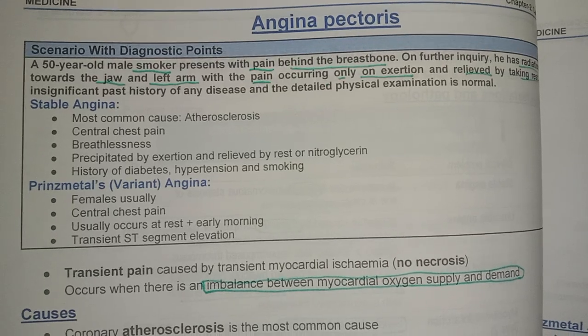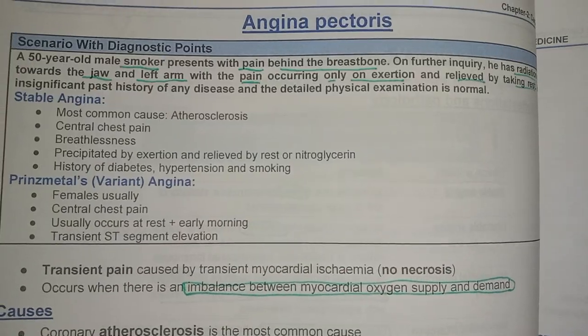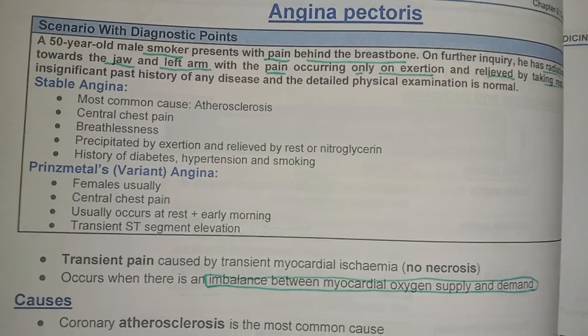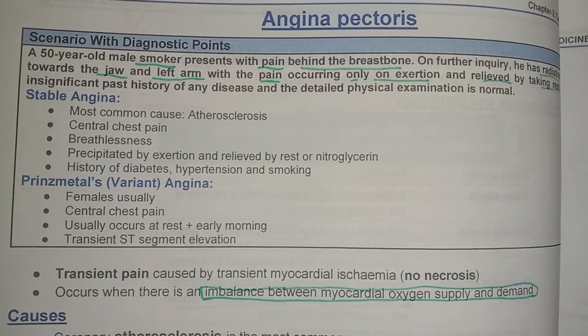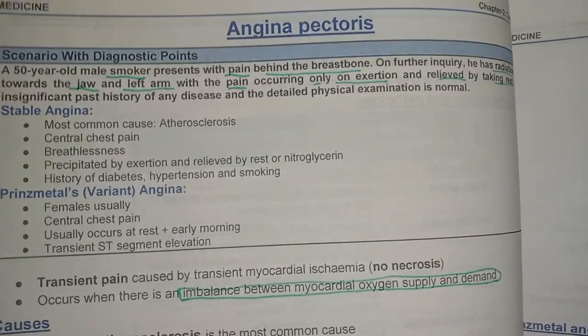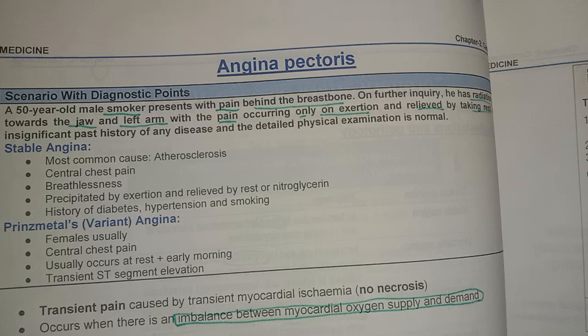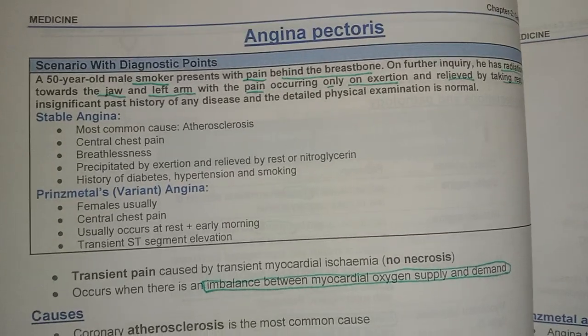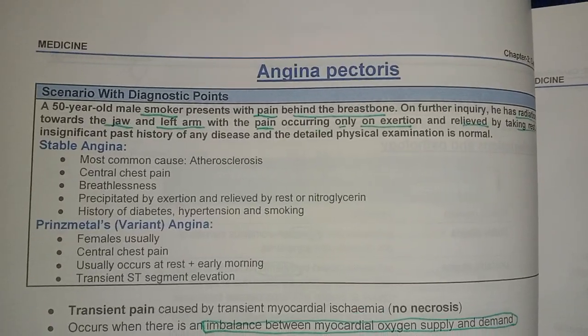There is no ECG change in stable angina, and ECG changes are present in unstable angina. In unstable angina, there is ST segment depression, and in MI, there is ST segment elevation. And in unstable angina, there are no cardiac enzyme changes. So let's start with angina pectoris.